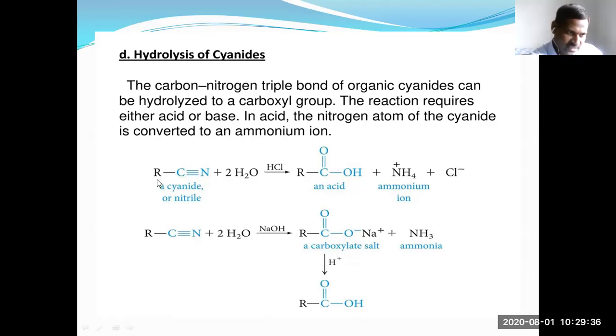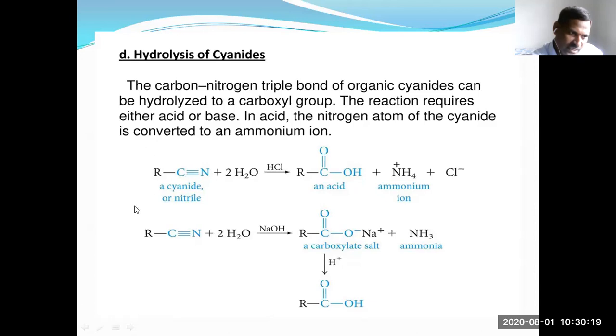Take the next example, propane nitrile. It is the C2H5 group, and the name is ethyl cyanide or propane nitrile. Hydrolysis takes place in acidic or basic media, and the final product is propanoic acid.